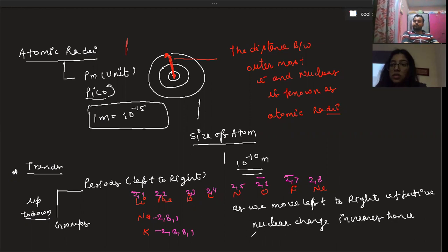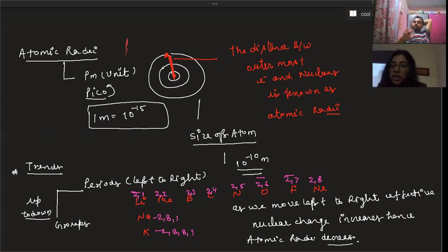Hence, beta, atomic radii decreases. Do you agree with this statement or not?